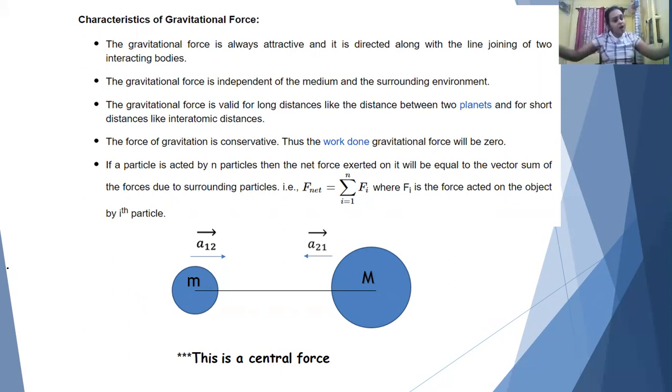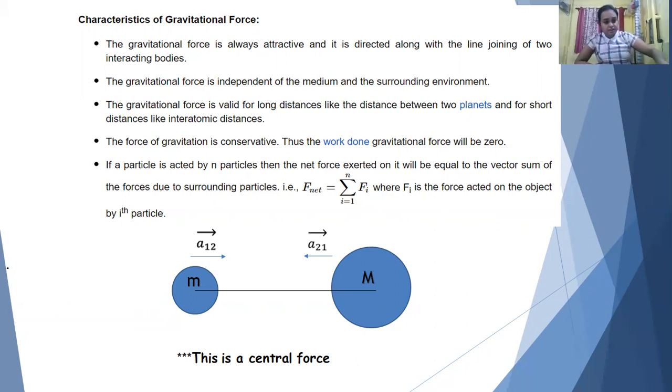If I consider I number of particles, the total sum of Fi will also result in 0. But you cannot say that A21 and A12 are equal and opposite, because their masses are not the same. Though F12 equals minus F21, you cannot say that A21 equals minus A12.